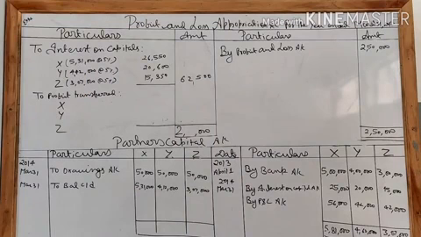So 2,50,000 minus 62,500, that will be the remaining profit distributable amongst the partners. Ratio is 4:3:3.